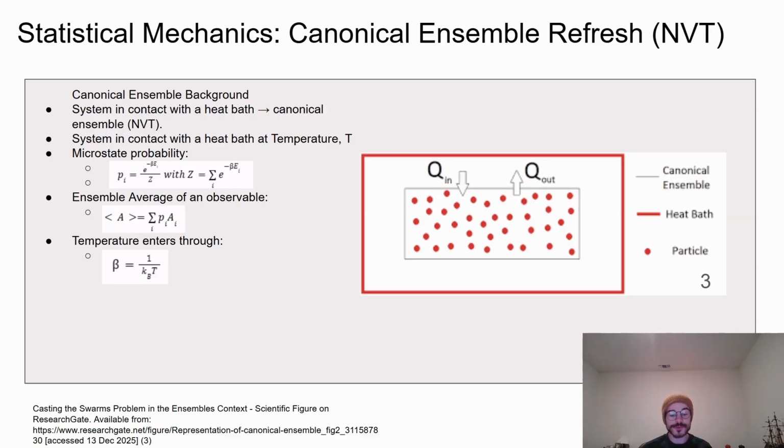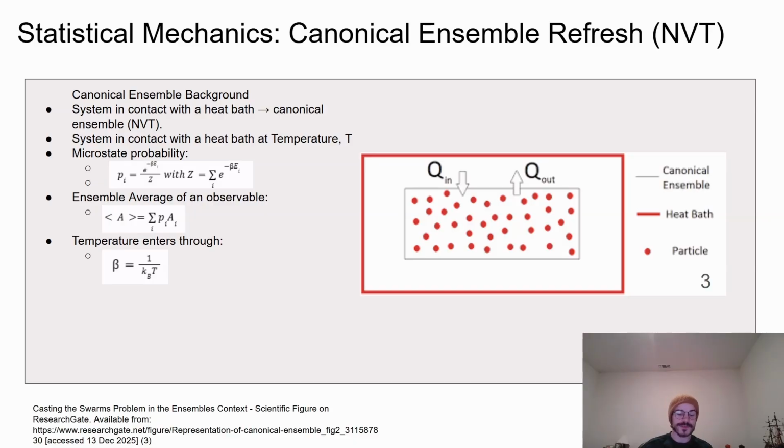out. The key result of the canonical ensemble is the Boltzmann distribution. The probability of the system occupying a microstate with a particular energy is given by the exponential of minus beta times that energy divided by the partition function. The partition function itself is the sum of those exponential energy weights over all possible microstates, and it ensures proper normalization of the probabilities. All of the temperature dependence enters through the parameter beta, which is equal to 1 divided by Boltzmann's constant times the temperature. As the temperature increases, the Boltzmann factor becomes less steep, and higher energy states contribute more significantly.